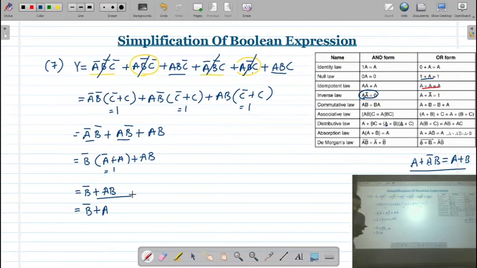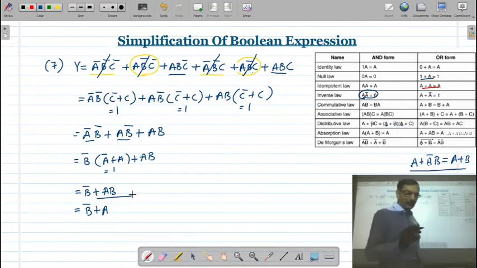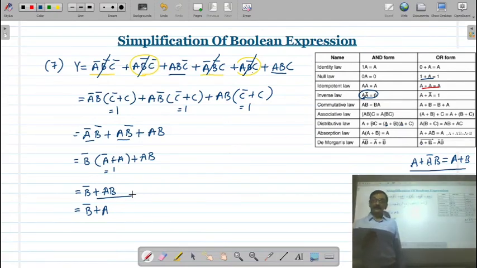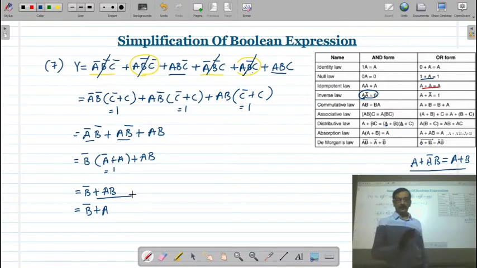Okay. Now we will see some Boolean expressions where you can simplify by using the distributive law. Distributive law is very important.